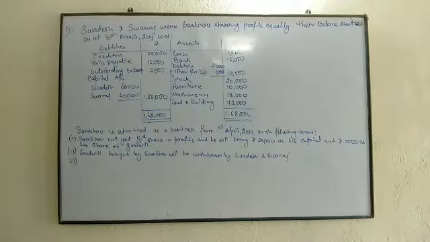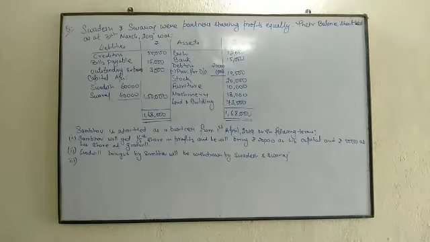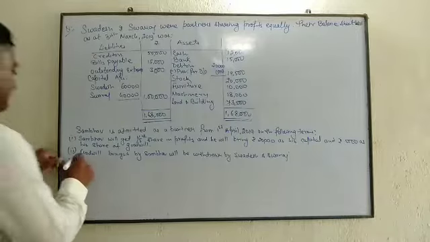Point number 3, provision for doubtful debt should be brought up to 5% on debtors.